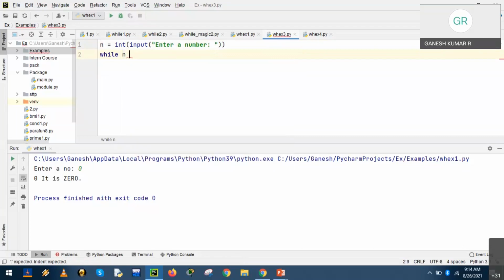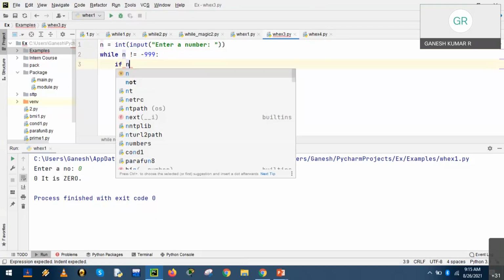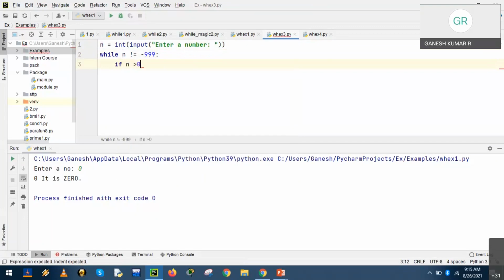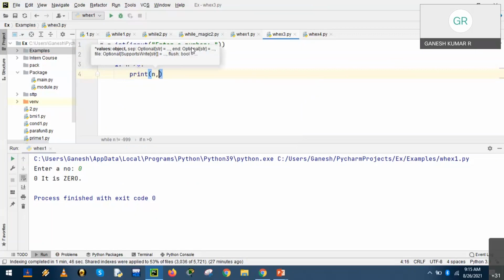While n is not equal to minus 999. So while the expression, the condition, colon at the end, press enter, and the following statements should appear in the indented block. Now we have to check n. If n is greater than 0, colon, print n, it is a positive number,